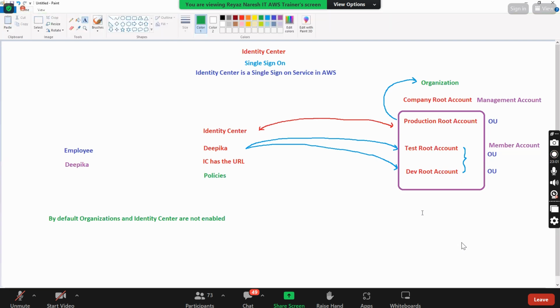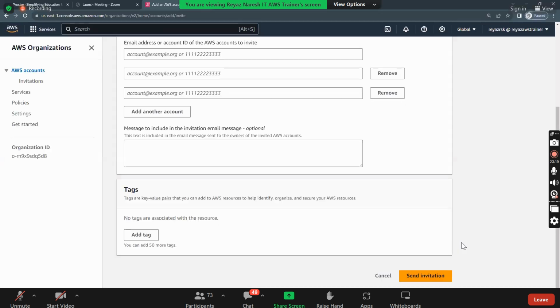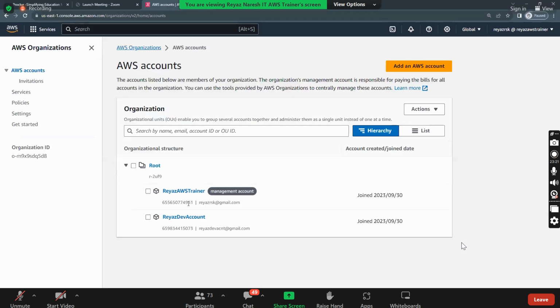So you will receive an email and you will get a message saying that, hey, there is an account which is asking you to join the organization. And do you want to join or not? If you click on yes, you will be joined to my organization. So this is how this Ria's dev account got joined here.